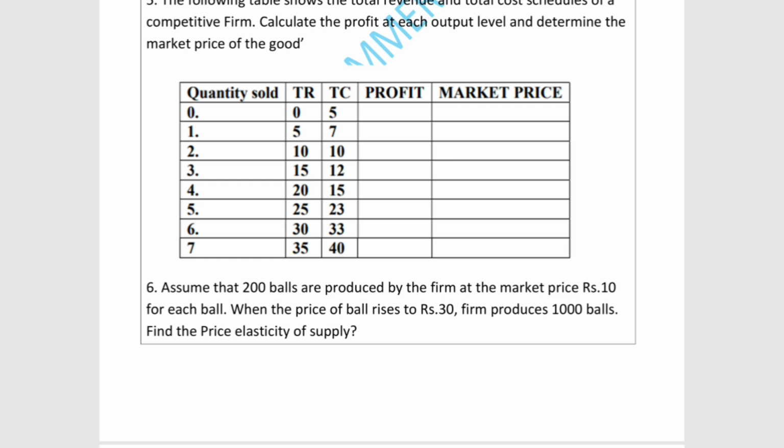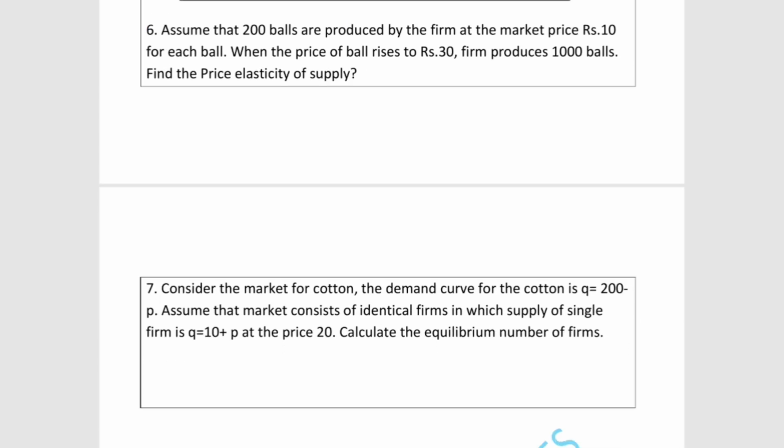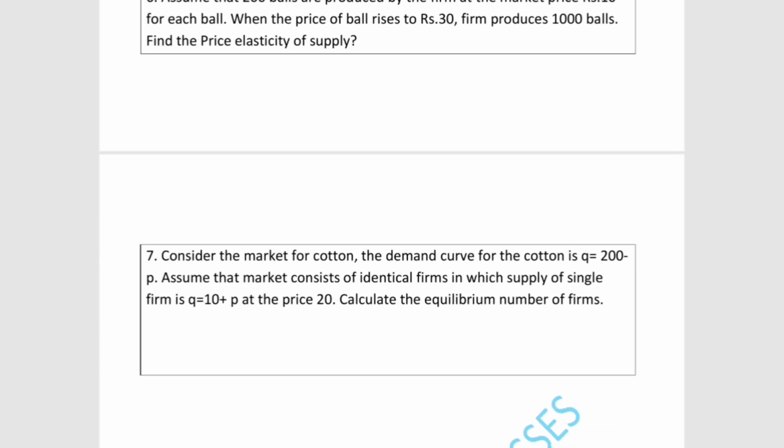Do you remember, in unit number 2 they ask us to find out price elasticity of demand, but here they are going to ask us to find out price elasticity of supply. The last problematic question they are asking is to find out the equilibrium number of firms. This is a newly added question from the PU question bank. They're asking us to calculate the equilibrium number of firms.